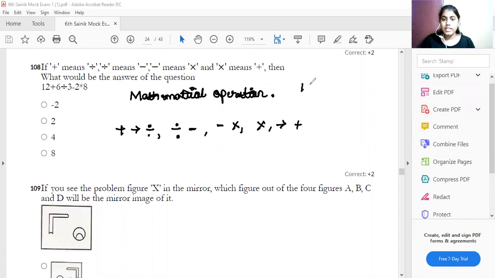Your given is 26 plus 5 in plus 6 divided by 3 minus 2 and then into 8. Apply the formula.